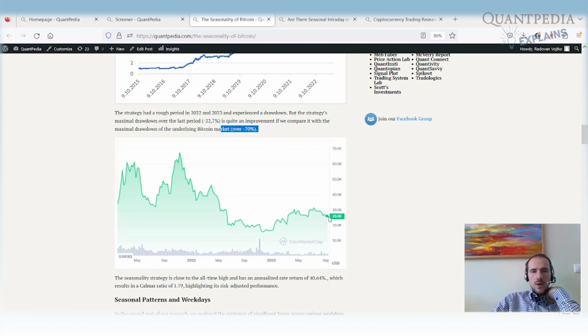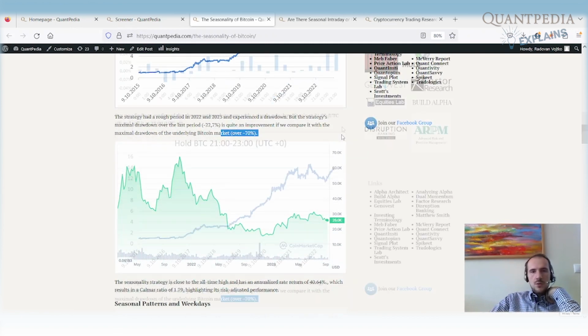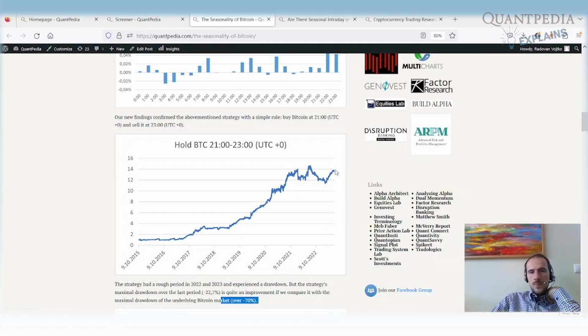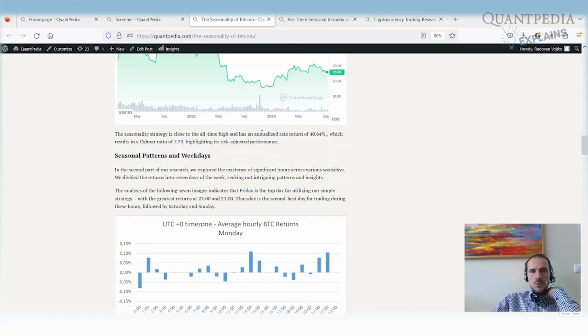Bitcoin is really far away from its all-time high at the moment, at $26,000 per Bitcoin. The strategy is close to its all-time high. We are 5 or 10% in drawdown. The strategy holds really well. It has an annualized rate of return of 40% and a Calmar ratio of 1.79. Even 1.5 years after the publishing, the strategy holds really well if you compare it to the overall market.